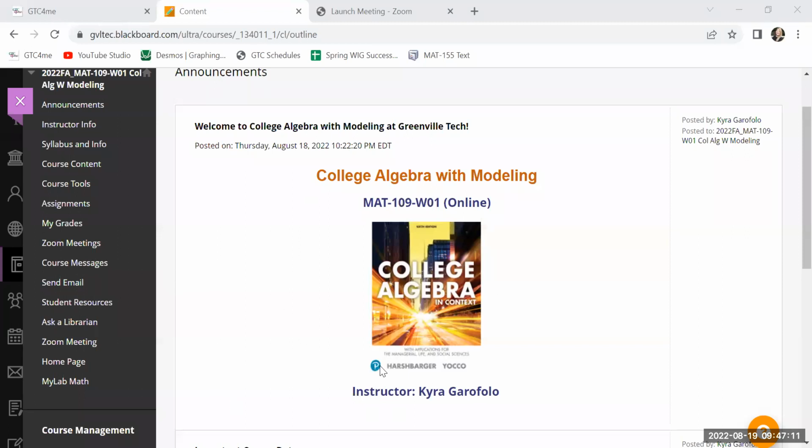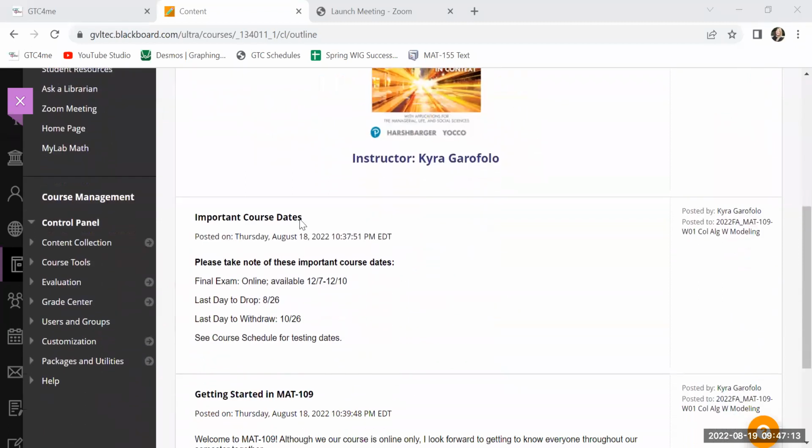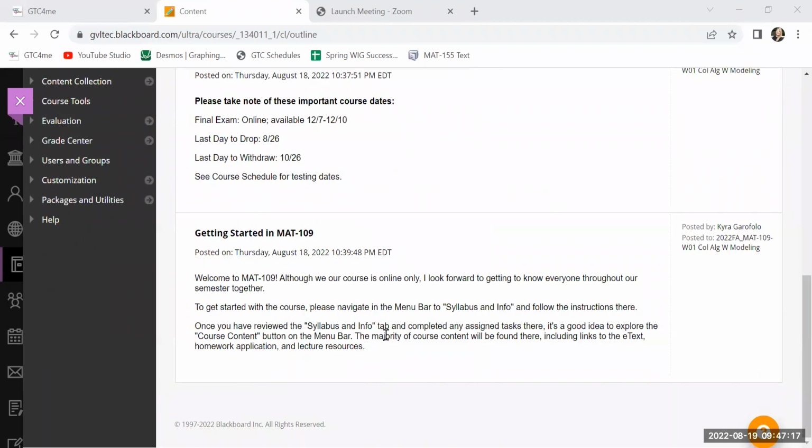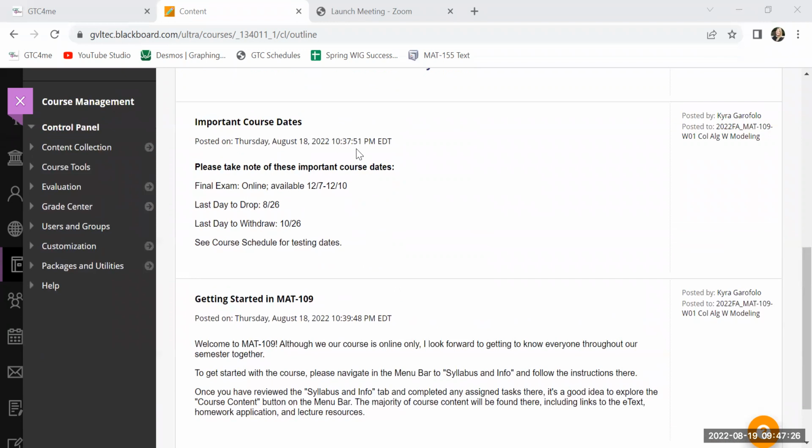It'll always have this heading right here. Important course dates will stay here. And then below this, you're going to see other important announcements. I always send those by email also, but it's a good idea when you log in to check down here for recent announcements. After important course dates, they'll go in chronological order, so you don't have to scroll all the way to the bottom. They'll be backwards, so the most recent will show at the top.